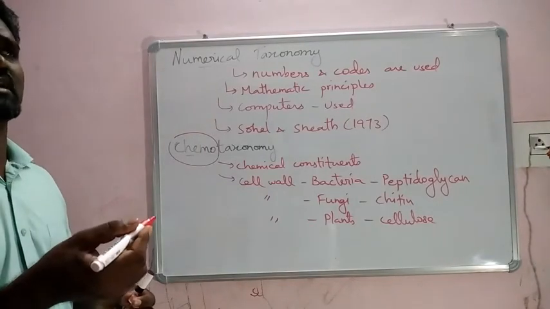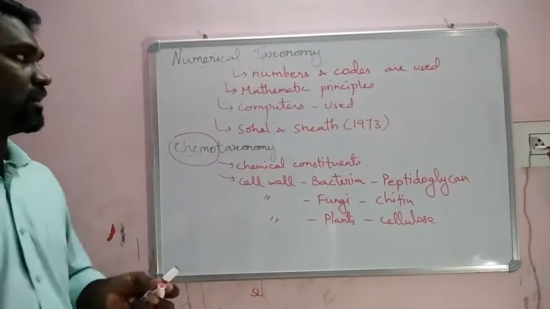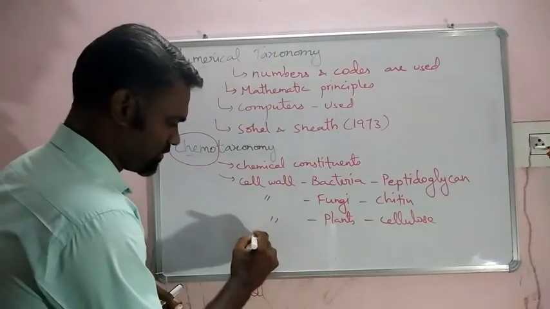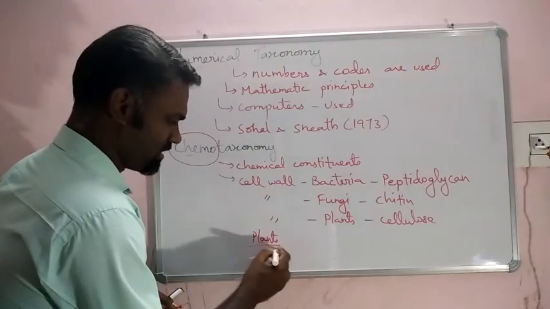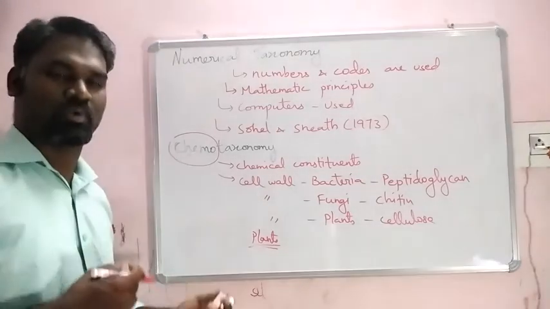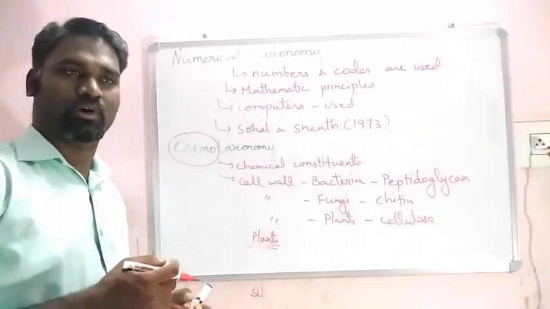Still we can say that in the case of plants, they give different chemical components, especially secondary metabolites.